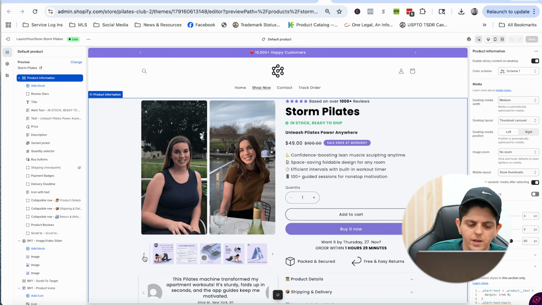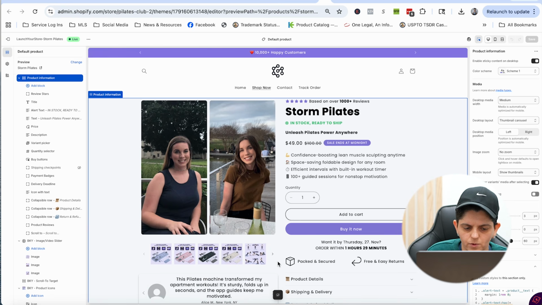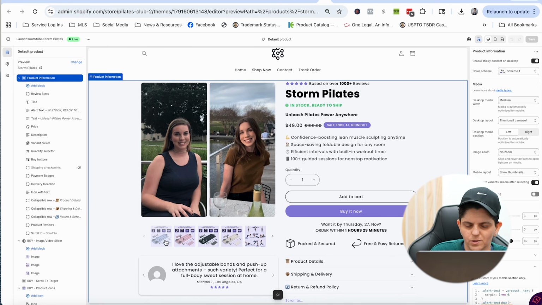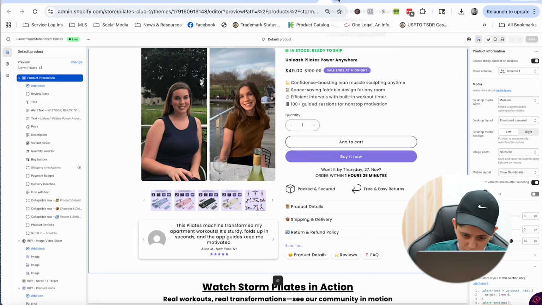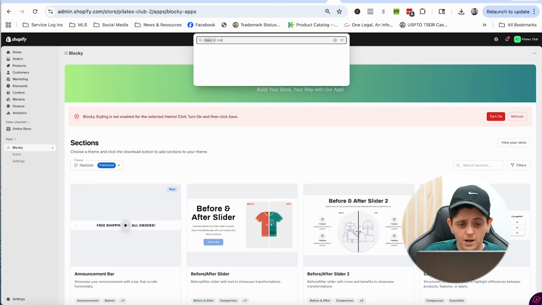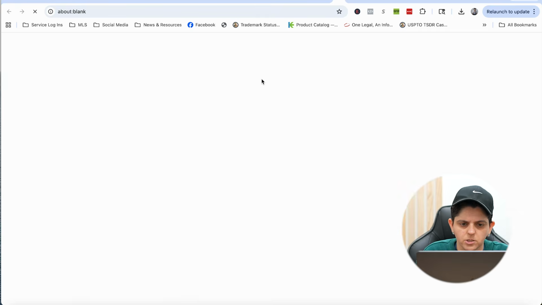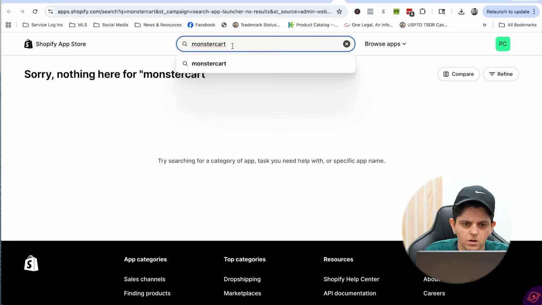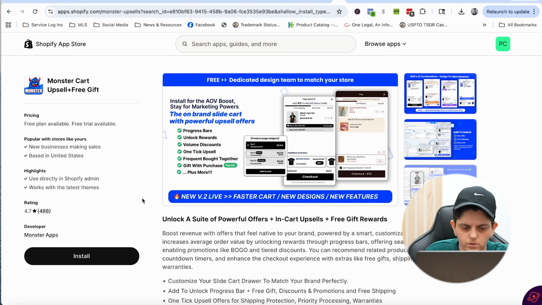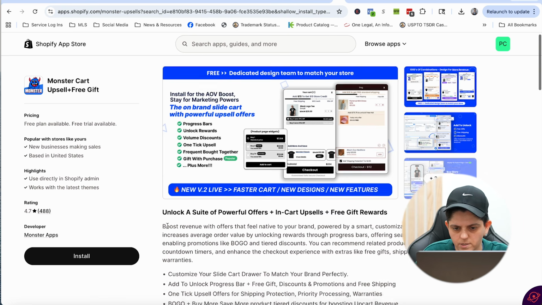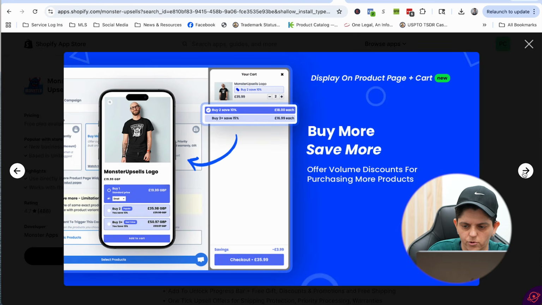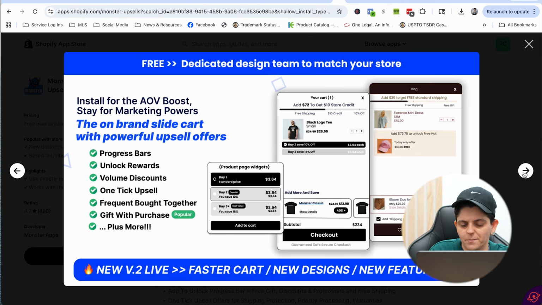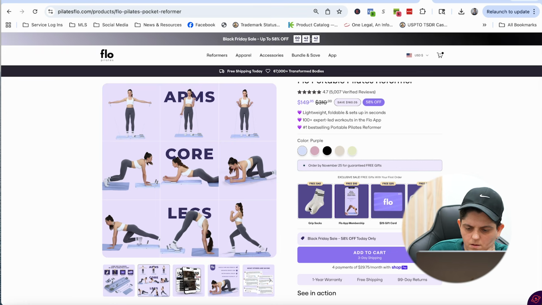Now this competitor here obviously is doing free gifts, so you would have to add those, but you would pick different gifts. How you would do that is you would just get an app on your Shopify store like Monster Cart. If I go to the App Store and type in Monster Cart and click on go to the Shopify App Store, I can get it right here, right? I could do gifts with purchases and all that stuff. Basically you can just get the app, install it and create those gifts, and it will automatically add it to their cart. And you could also obviously do something like this.